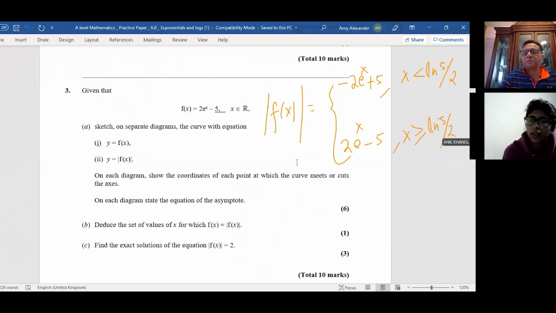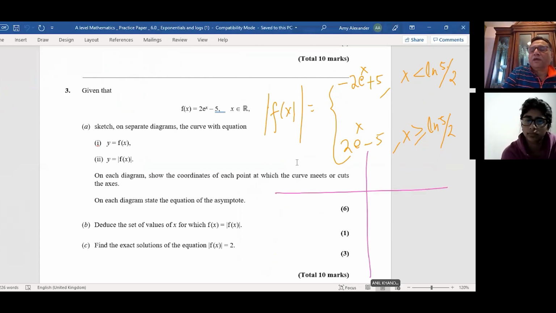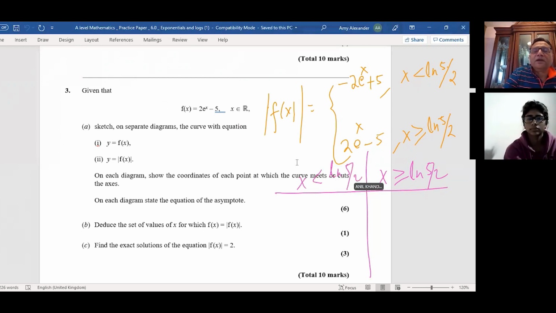Once you write this equation, you're going to solve it in 2 parts. One, where x is greater than or equal to ln 5 over 2, and the other where x is less than ln 5 over 2. So in this side, you're saying you want it to be 2, right? So you say minus 2 e to the power of x plus 5 equals 2.